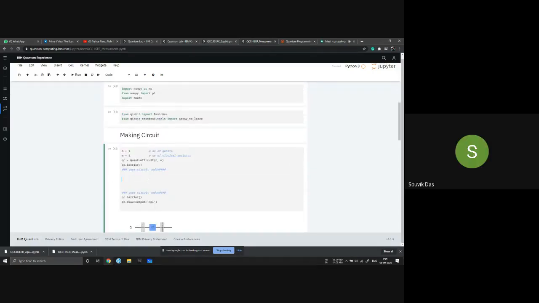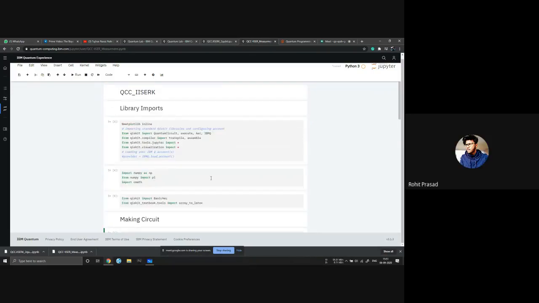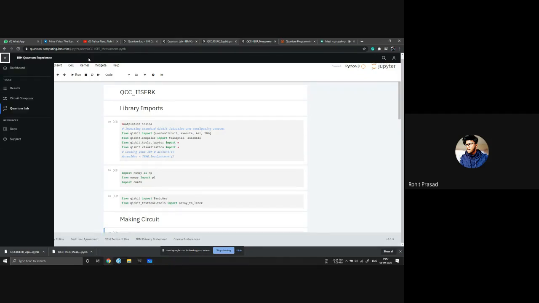Can you write the link in the comment box? Actually, this is in my profile. You will have to open your IBM quantum thing, and then go into your file.